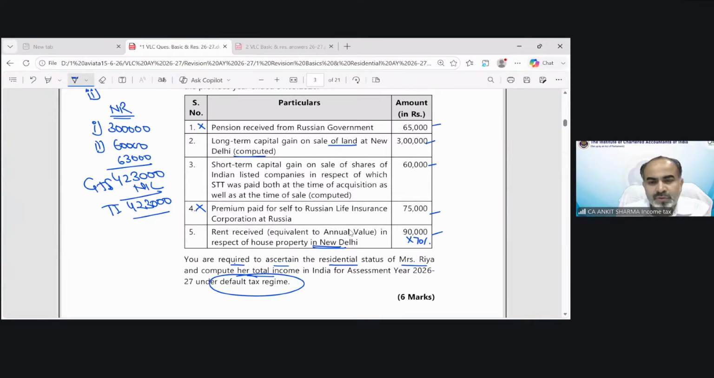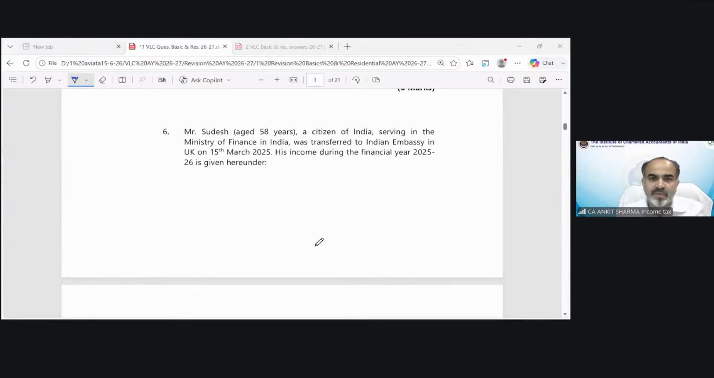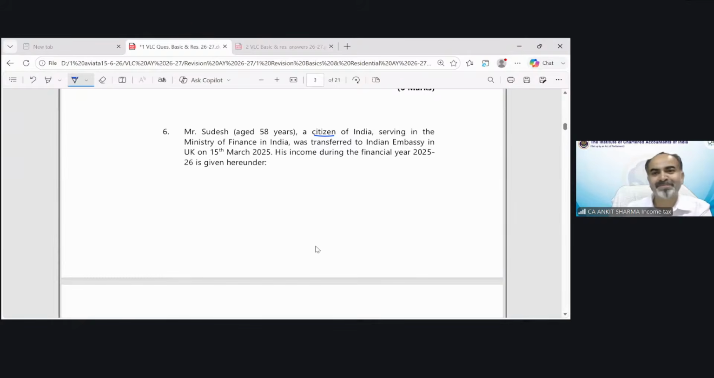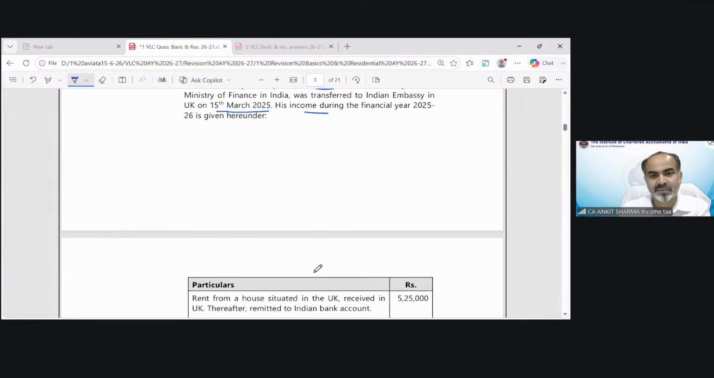Very good. Moving on to next. Mr. Sudesh, age 58 years, a citizen of India. So again, citizen is there. So there could be multiple conditions, special, normal, as well as serving in the Ministry of Finance in India, was transferred to Indian Embassy in UK on 15th March 2025. His income during the financial year is as under.